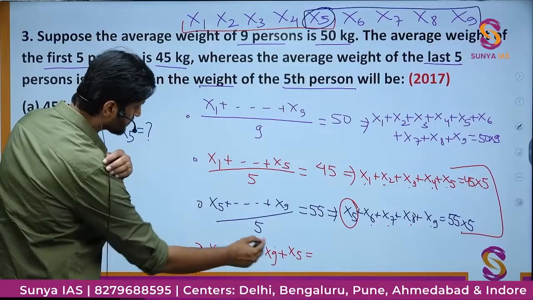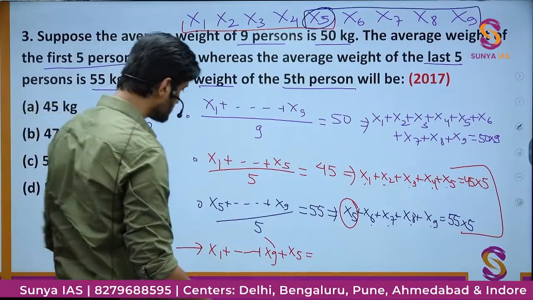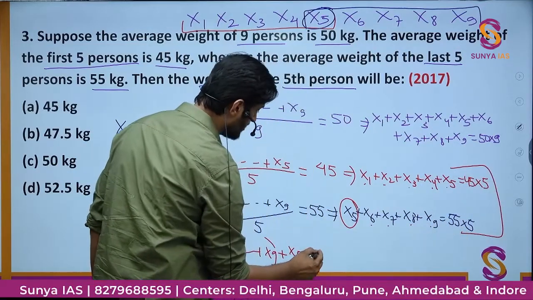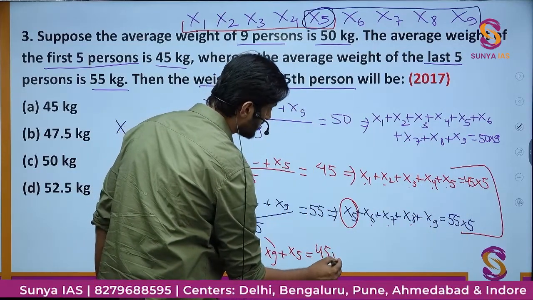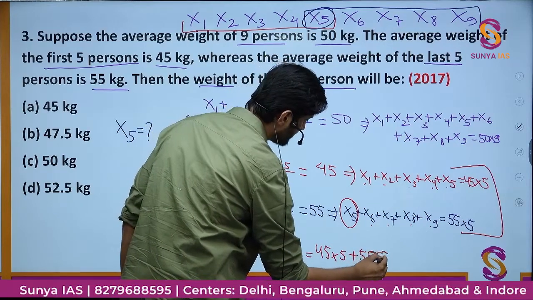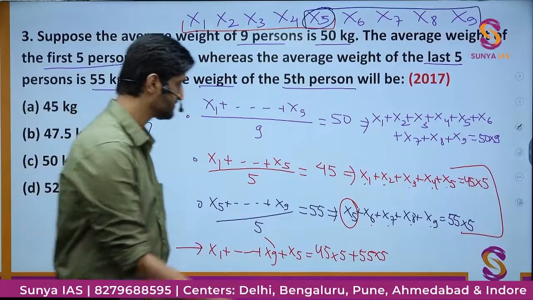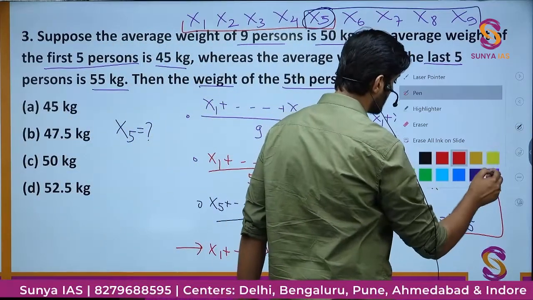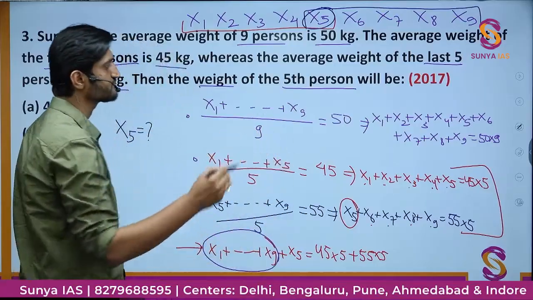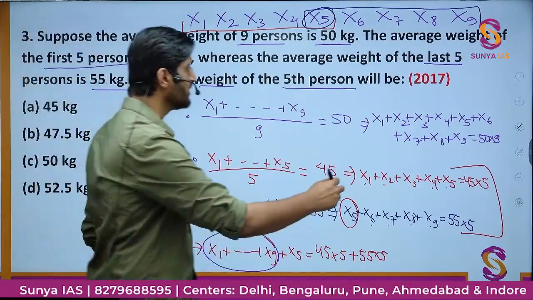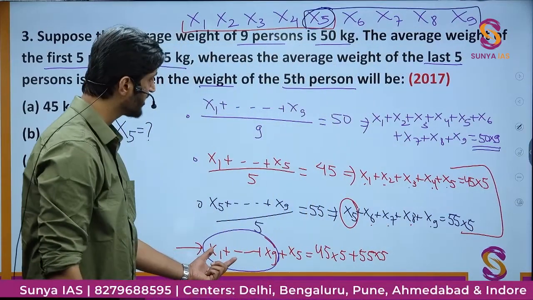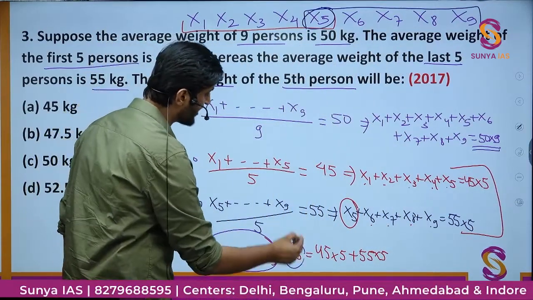And the sum of all these terms is going to be, from this side, 45 into 5 plus 55 into 5. Now within this, the sum of these 9 terms is something which you can get from this part, 50 into 9. So if I put this value here, you can easily calculate the value of x5.